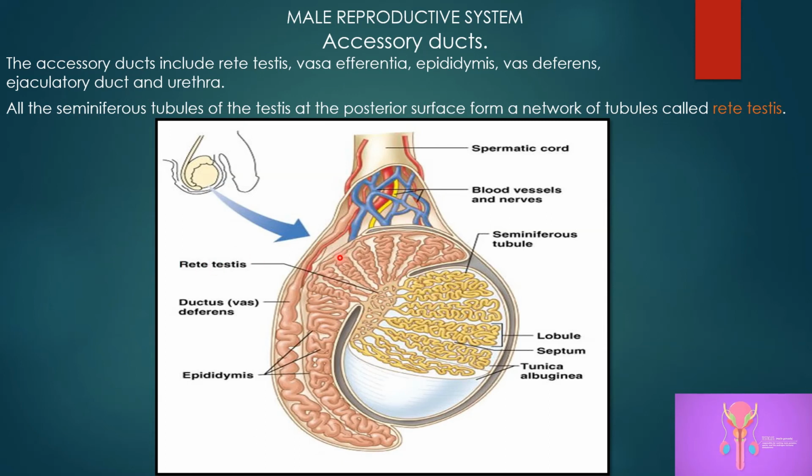These rete testis join again to form the vasa efferentia. This structure, this one, is actually called vasa efferentia. The spelling is here, vasa efferentia. So from seminiferous tubule, sperm is collected by rete testis. From rete testis, it is collected by the vasa efferentia. From vasa efferentia, then it goes to the epididymis for the maturation, and finally it is connected to the vas deferens. And this is the spermatic cord. I hope this picture has given you a clear idea about where the rete testis is present and where this vasa efferentia is.